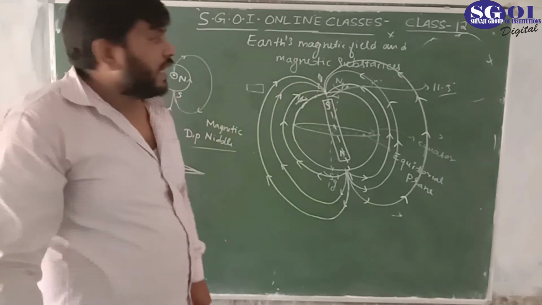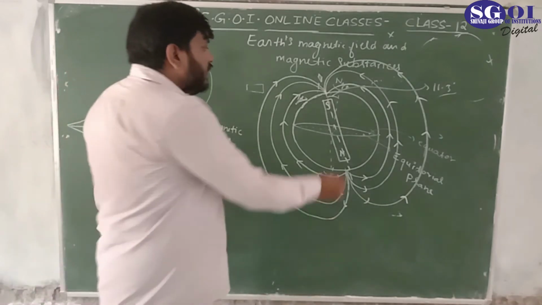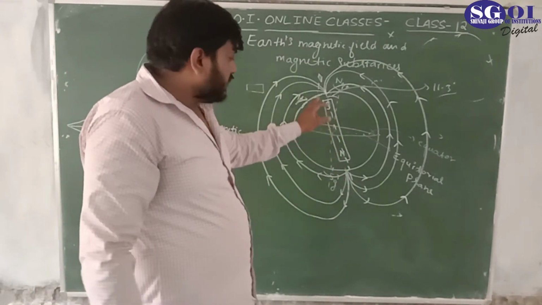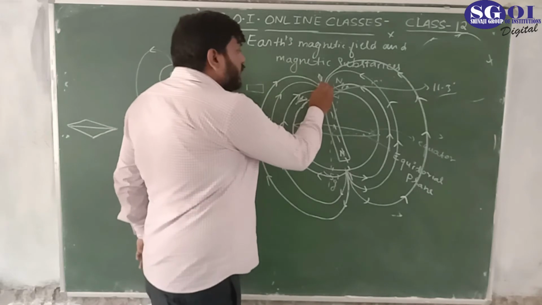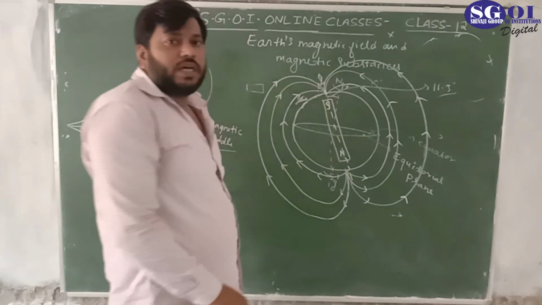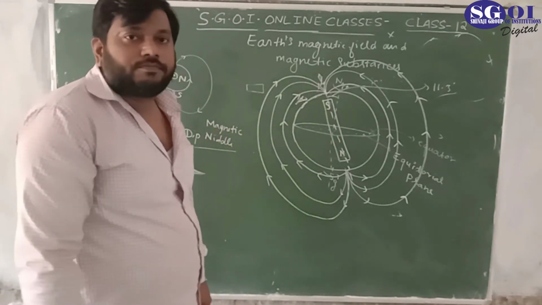The dip needle could align like this, and you know that if it is the magnetic imaginary bar magnet south, so it would be the north of the dip needle.